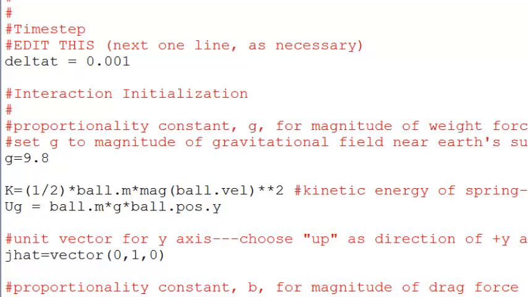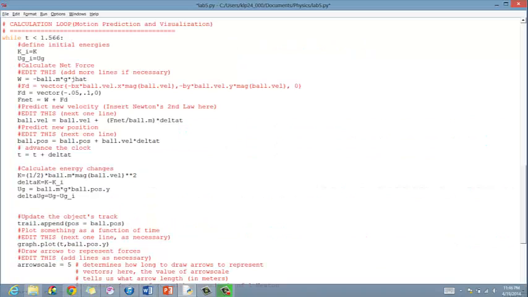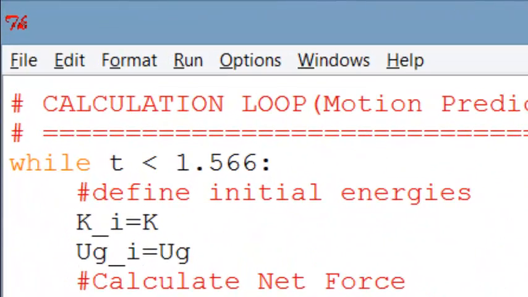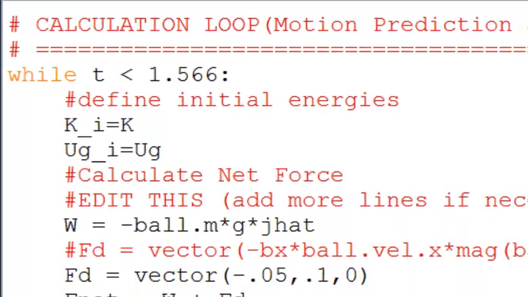We then initialize some more values including gravity, kinetic energy, potential energy of gravity, and the unit vector for the y-axis. We then go into the while loop, which will make our predictions. Keep in mind we are doing two things simultaneously, finding all the energies as well as calculating drag. For time below 1.566 seconds, we must first define the initial energies.